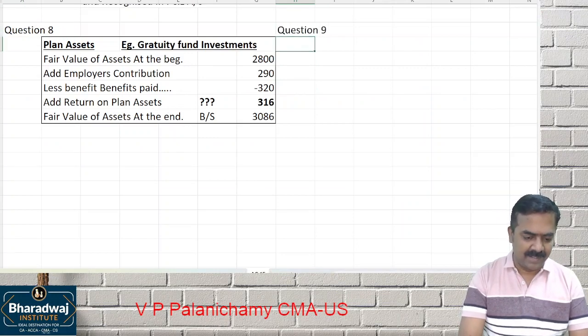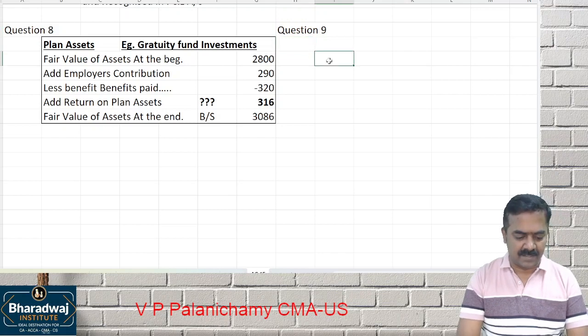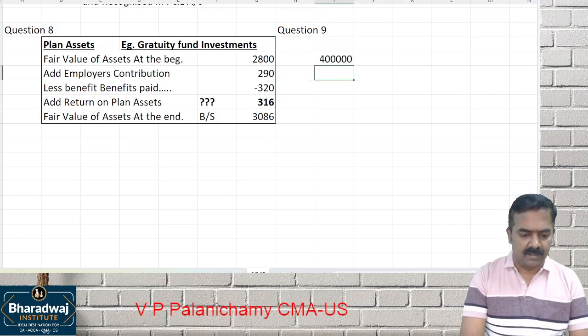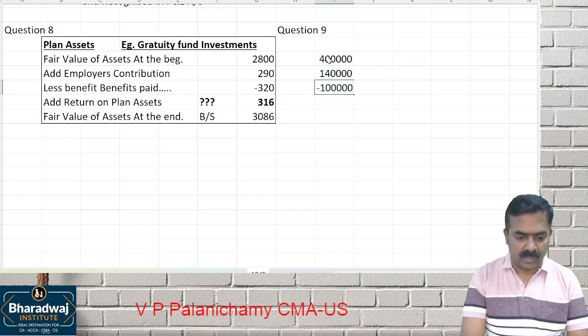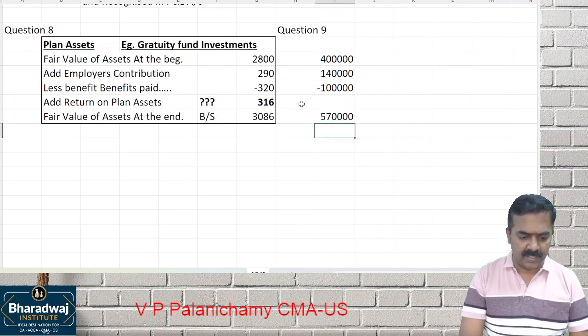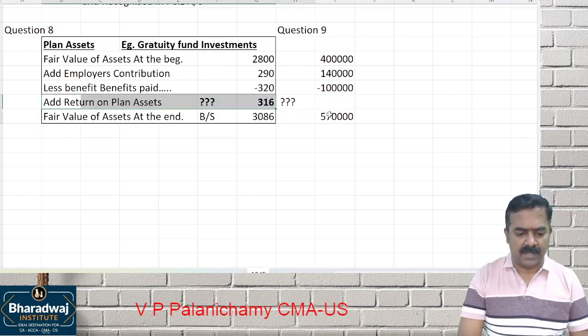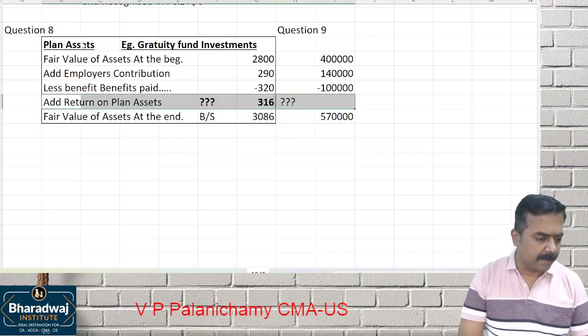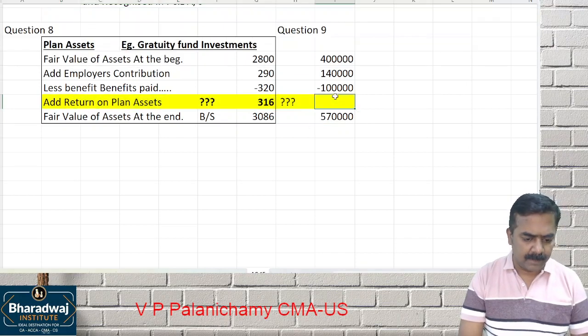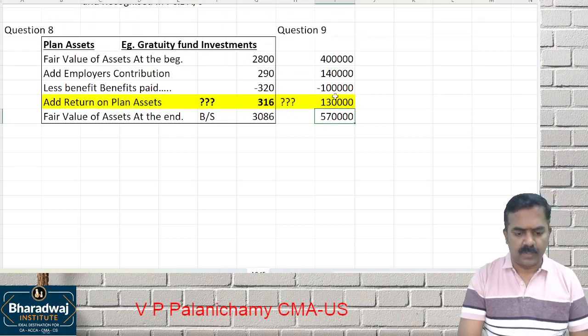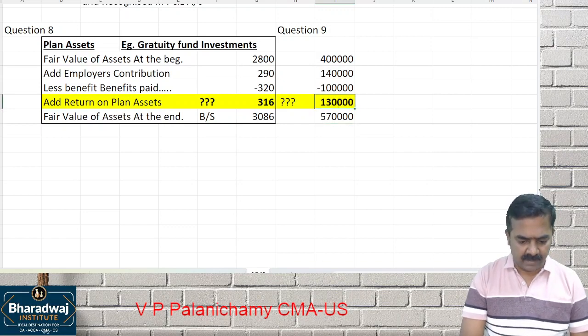Question number 9. What is the opening value of plan assets? What is the employer contribution? Employer paid. How much benefits paid? 1 lakh. What is the closing value? 5,70,000. Here also, as a balancing figure, we can find which one? Return on plan assets as a balancing figure. How much do you get? 1,30,000 as the balancing figure.